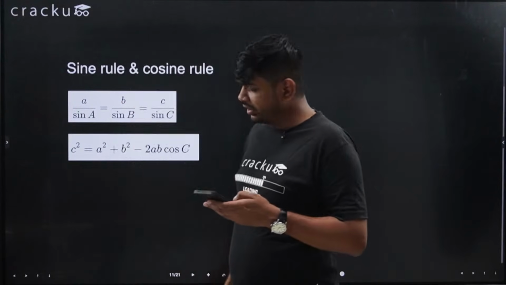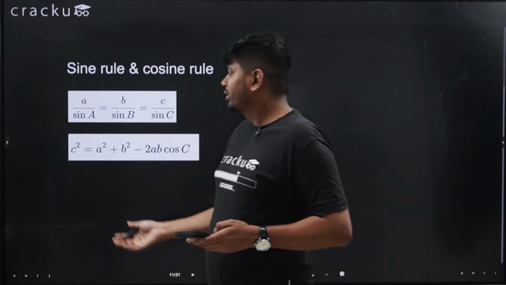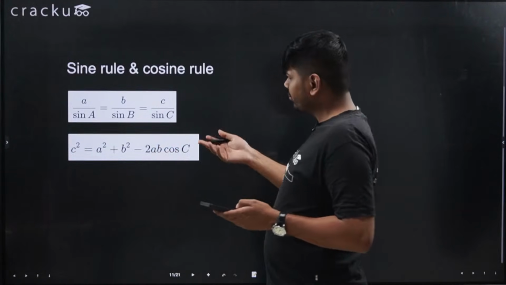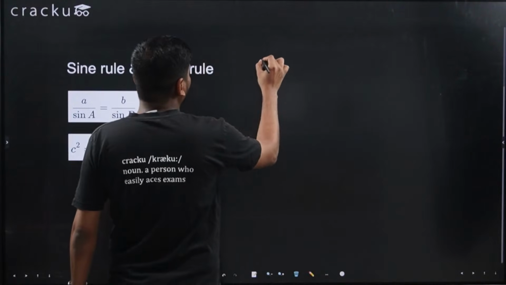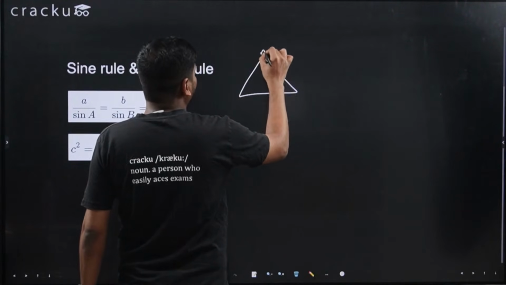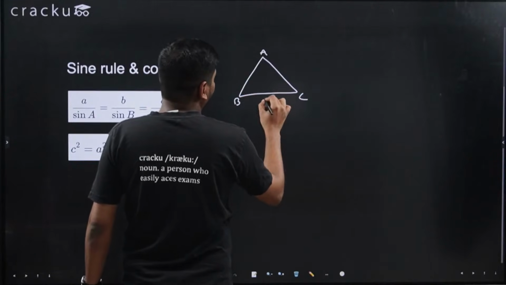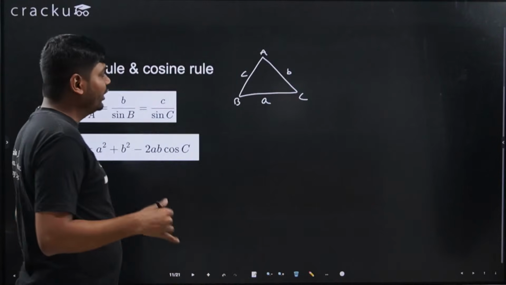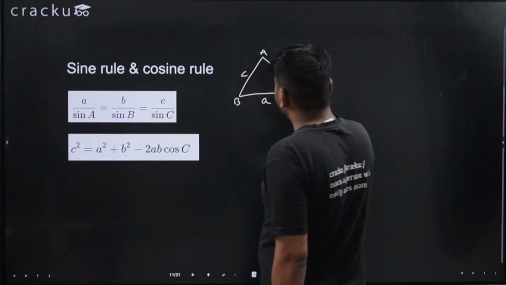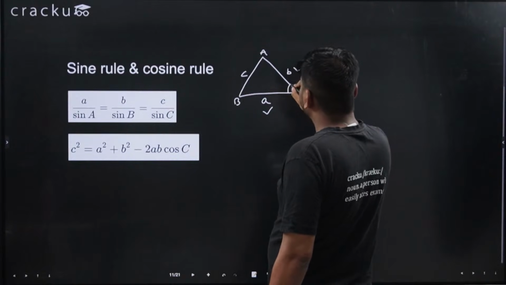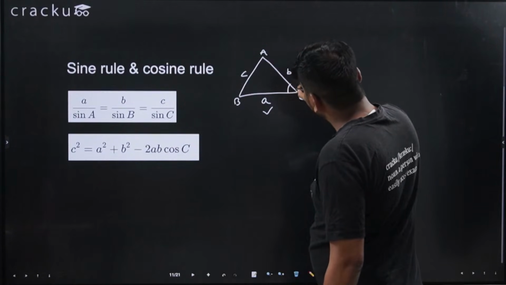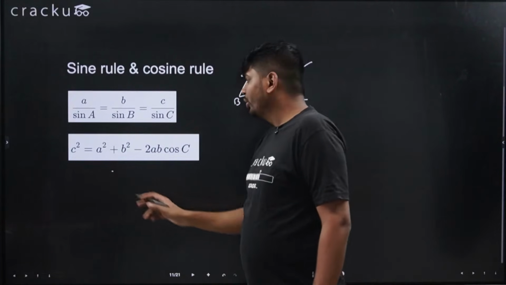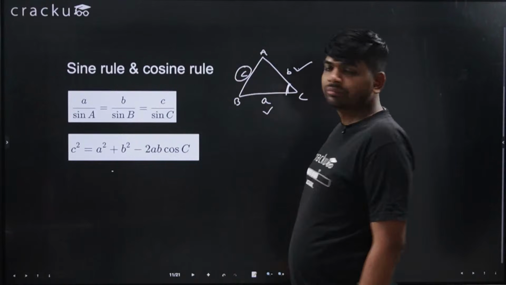Important concepts are there, sine rule and cosine rule. Now this is the cosine rule. So what happens in a given triangle? In a given triangle A, B, C, if this is side A, this is side B, this is side C, and I don't know the length of one side. Suppose these two sides are given and the angle between them is given. When two sides are given, and the angle is given between them, I can use this formula to find the third side.